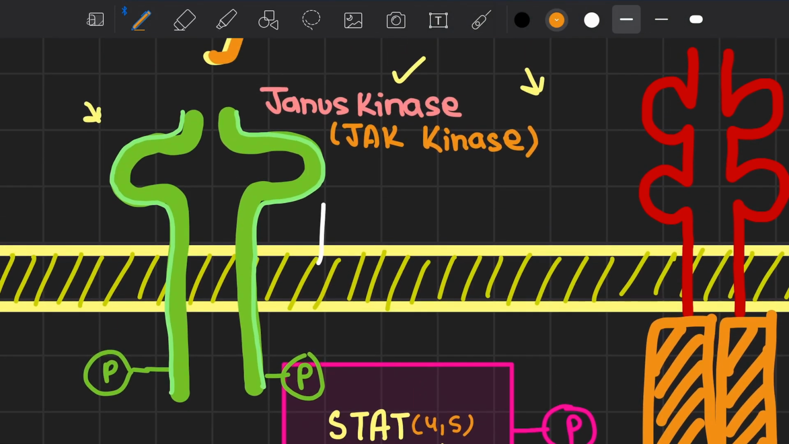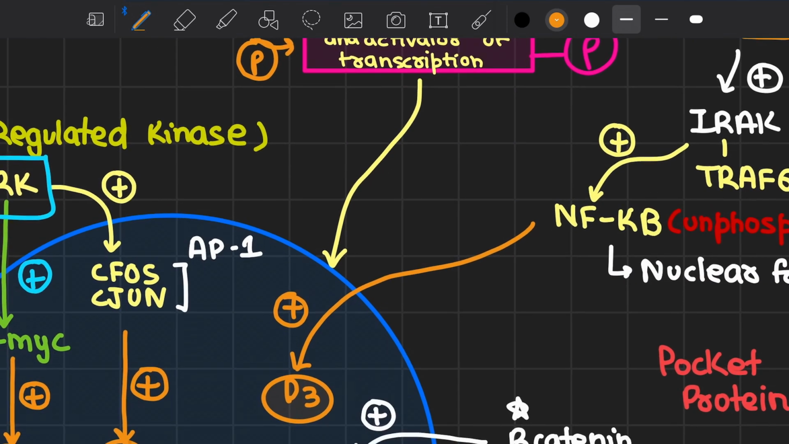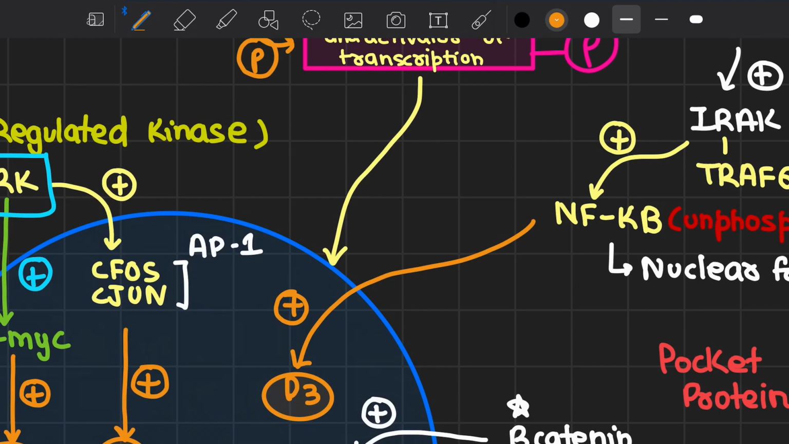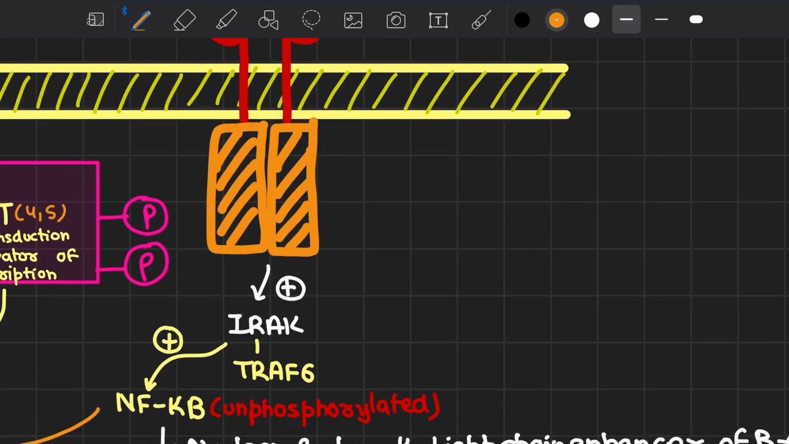Now as we know, in Janus kinase pathways, we have intrinsic tyrosine kinase domains that will phosphorylate these tyrosine residues and further lead to recruitment of STAT. STAT stands for signal transducer and activator of transcription. The STAT gets phosphorylated by the tyrosine kinase residues and ultimately translocates into the nucleus, where it can further activate cyclin D3.